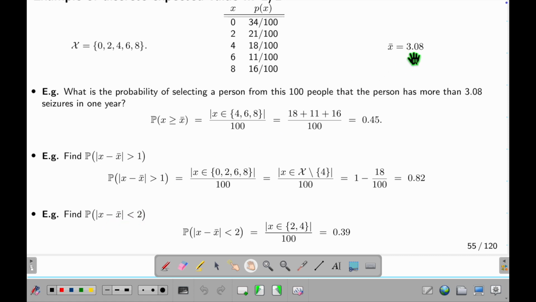If the distance between x and 3 is within 2, I say they are close together. So it will be what? 2 to 4, because 2 and 3.8, the distance is below 2. 4 and 3.8, the distance is 1, so smaller than 2. 6 is not. So the probability of a person having an amount of seizure this close to the average is 0.39.